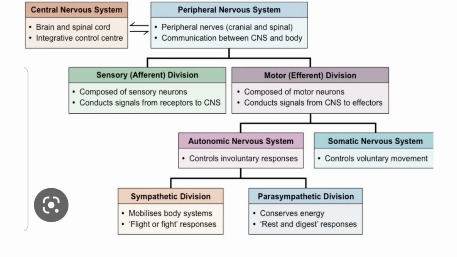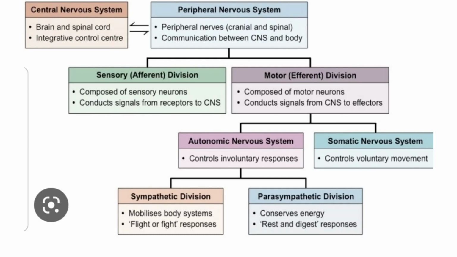Now, for the central nervous system to send the required feedback to different organs of the body, we need neurons through which the electrical impulses will be sent. Now, the collection of all these neurons forms the peripheral nervous system. So, summarily, we'll always say that the peripheral nervous system is made up of the cranial nerves, which are the nerves that leave the brain, and spinal nerves, which are the nerves that leave the spinal cord.